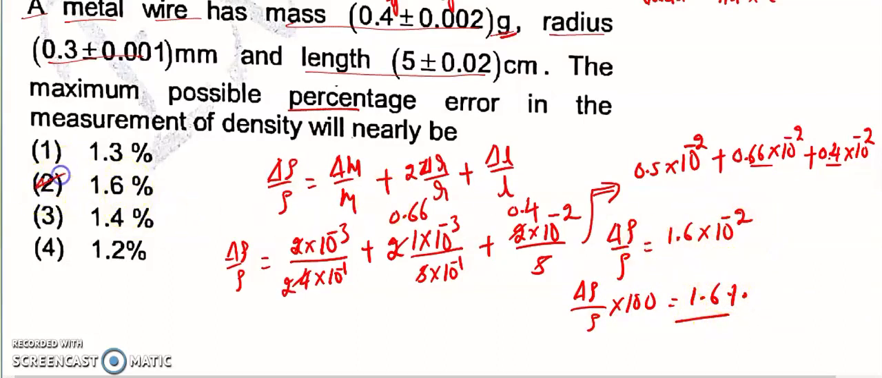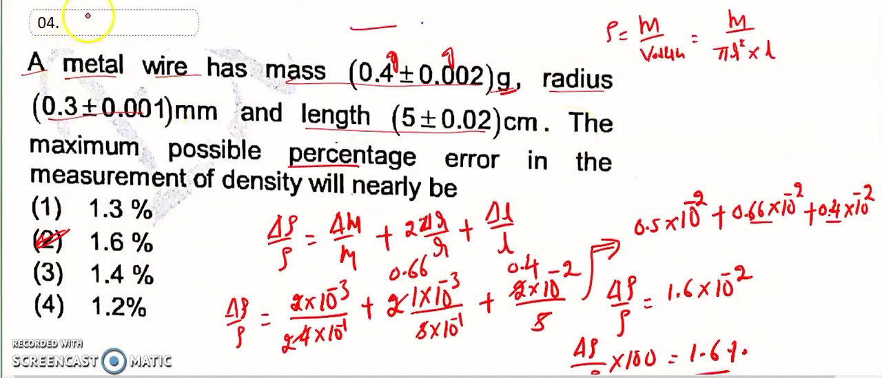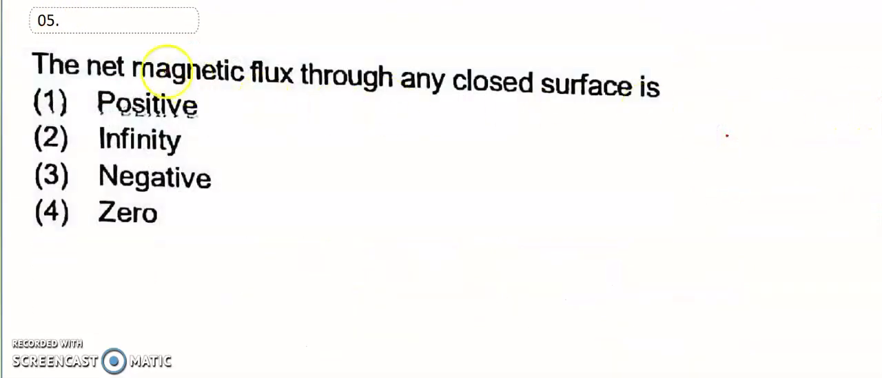So which is the right answer? That is option 2 is the right answer. See, option 2 is the right answer for the fourth question. So let's move to question number 5.